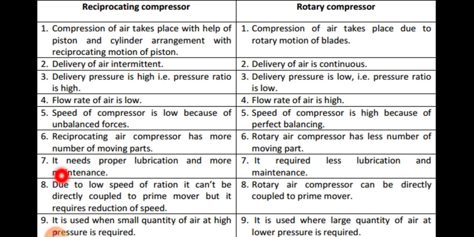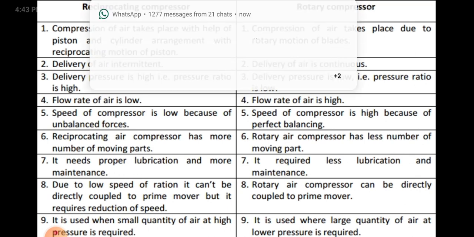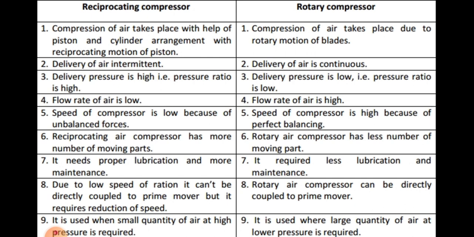suggested that due to the low speed of rotation, it can be directly coupled to the prime mover, but it requires reduction of the speed. So what? ये जो 8 नंबर का पॉइंट जो दिया है वो क्या कह रहा है हमें कि due to the low speed of rotation, जैसे कि हमने already point number 5 में कहा था कि speed जो है compressor का वो low होता है because of the unbalanced forces.